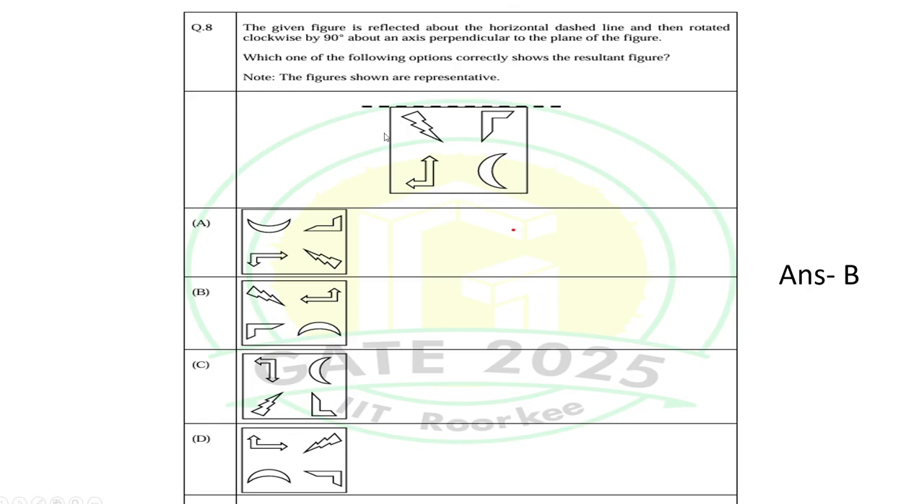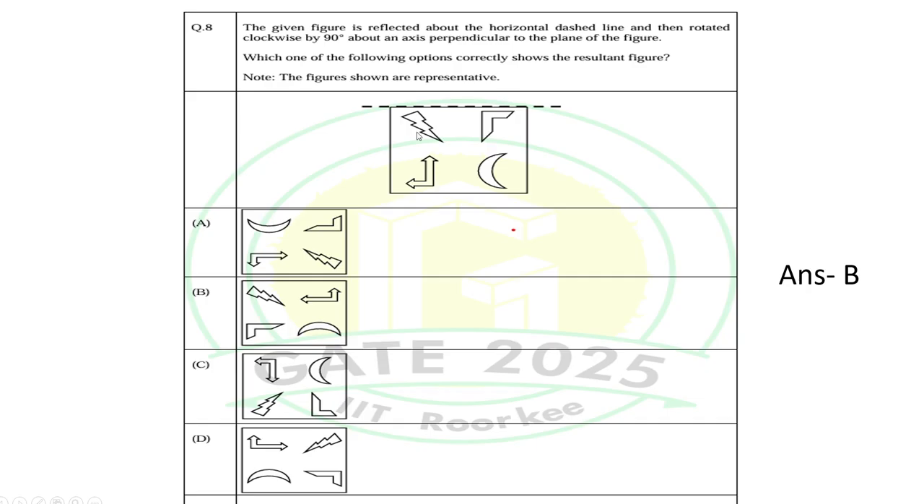Now after the mirror image, it is rotated 90 degrees in the clockwise direction. That means this arrow, which is now pointing towards left, will be pointing upwards, and that will be somewhere here. After 90 degrees rotation it is here, pointing upwards, and this crescent also, after rotation, is coming downwards. So this will be the answer.